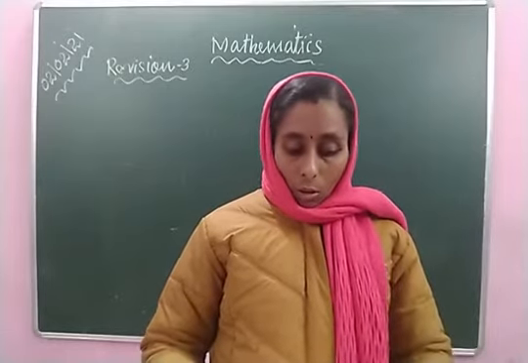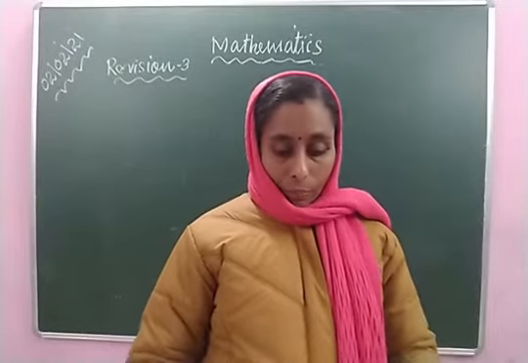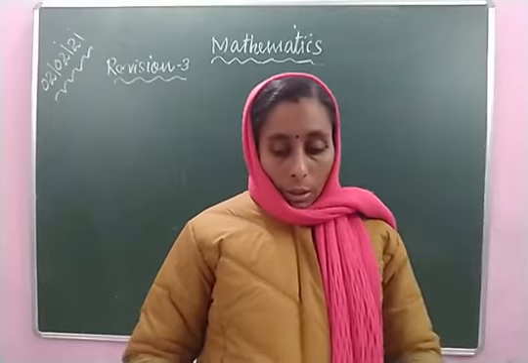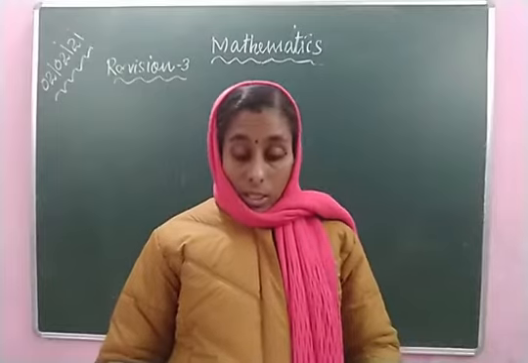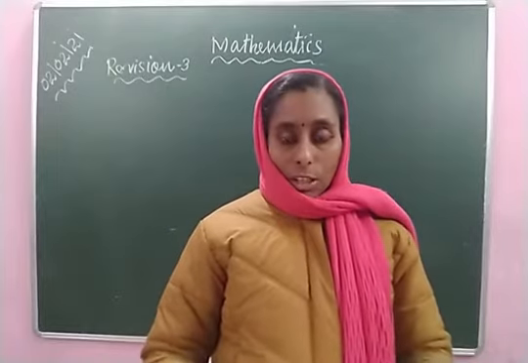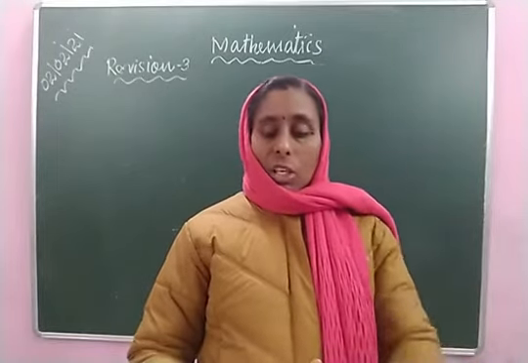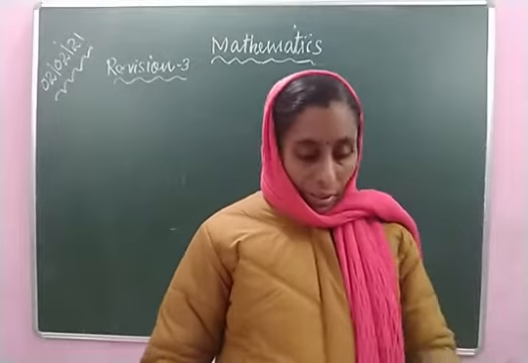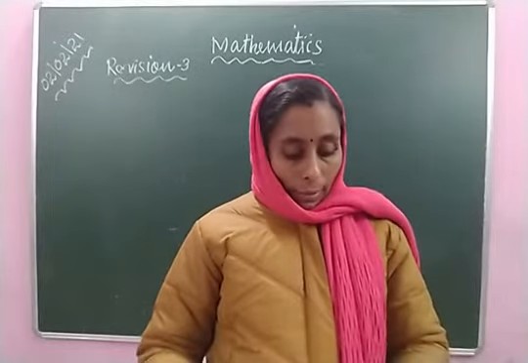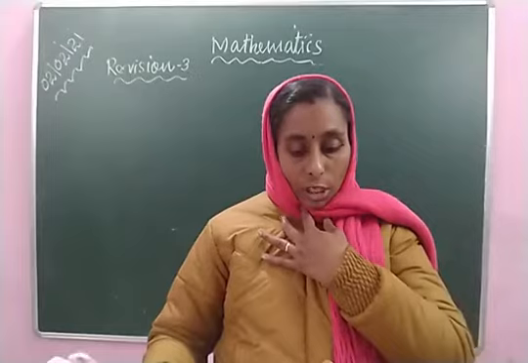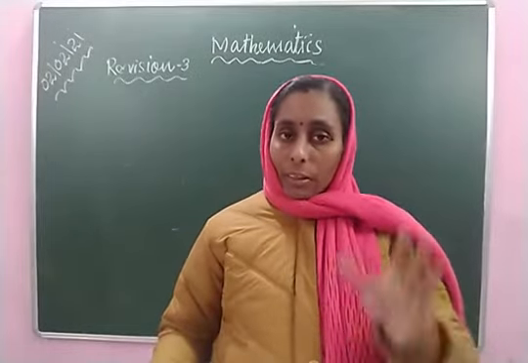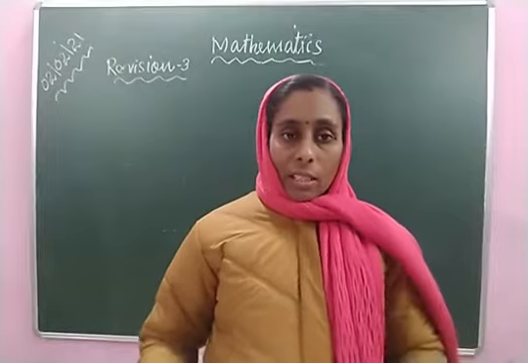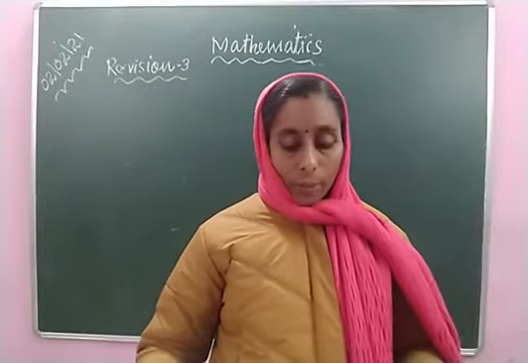Division means equal sharing or grouping. Underline it. It is repeated subtraction. Three ways we can say it: equal sharing, grouping, or repeated subtraction. Then the terms of division. There are three terms in division: first one dividend, second one divisor, third one quotient.